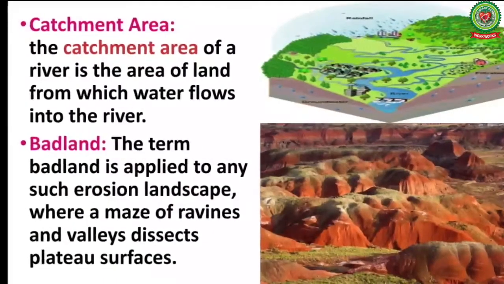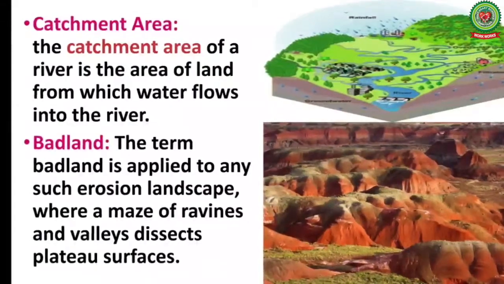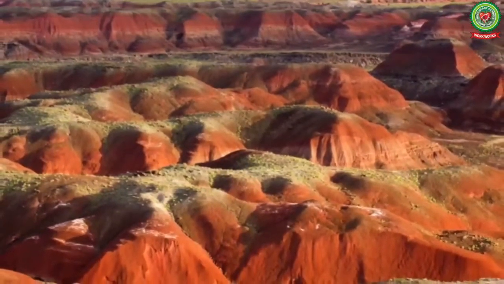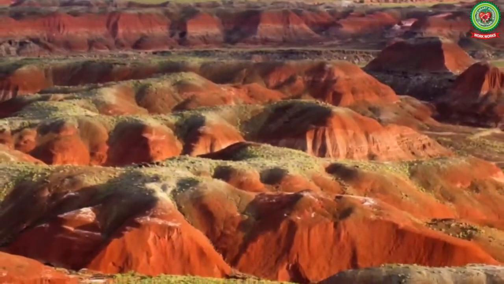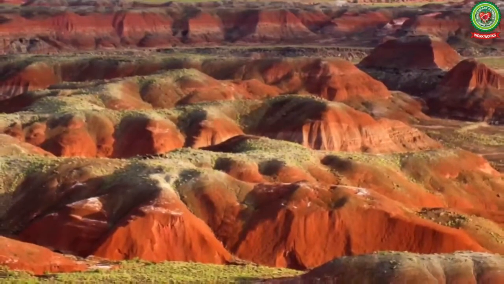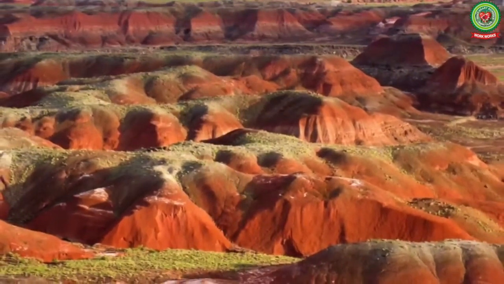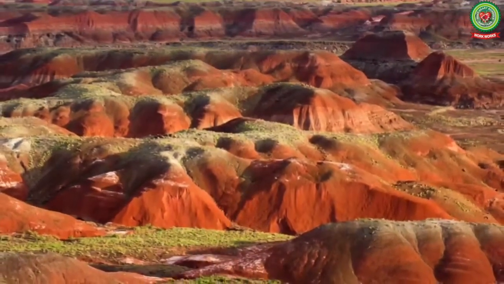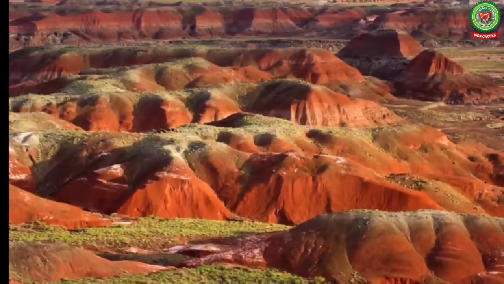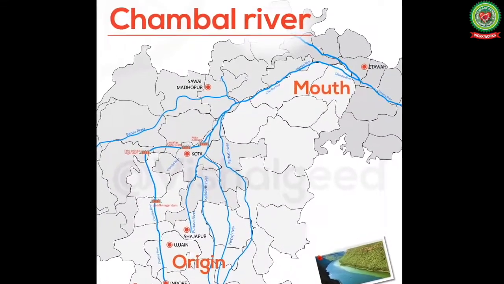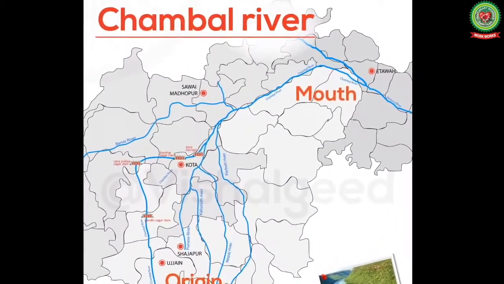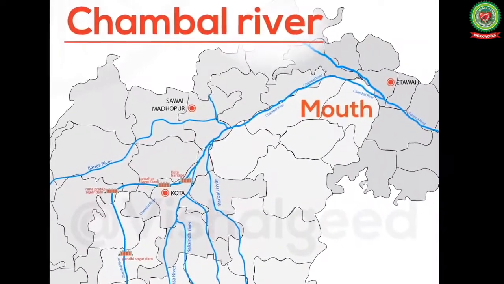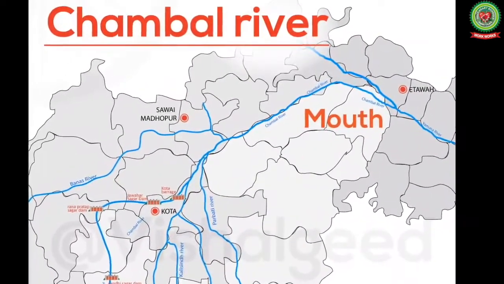Next, we have the term badland. The term badland is applied to any such erosion landscape where a maze of ravines and valleys dissects plateau surfaces. Means such land is dissected or eroded by many rivers. For example, river Chambal, which is a tributary of river Yamuna, has created large badland in its course.